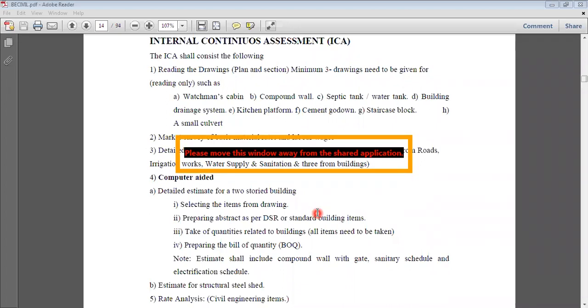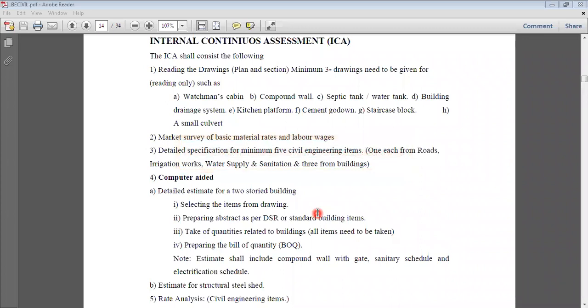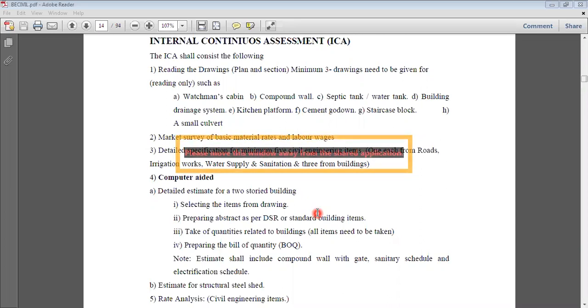But in this pandemic situation, now I don't force anyone to go outside of the home and do this survey. So it's better that in your SSR the material rates and labor wages are already given. Okay, so it's better for this particular time that you should just copy those material rates and labor wages from the SSR and complete that as a journal part. Okay, that is the second thing that you have to perform.